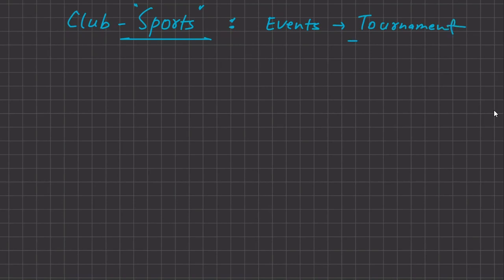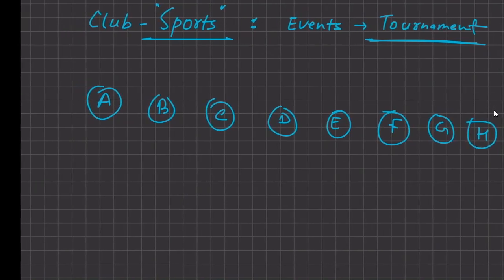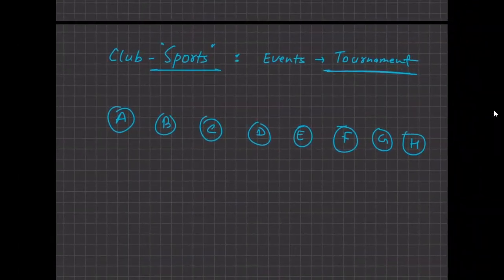So for organizing such a tournament, they need some fund. So they ask all the members, let's say A, B, C, D, E, F, G, and H. Let's say these 8 people are the members in this club.